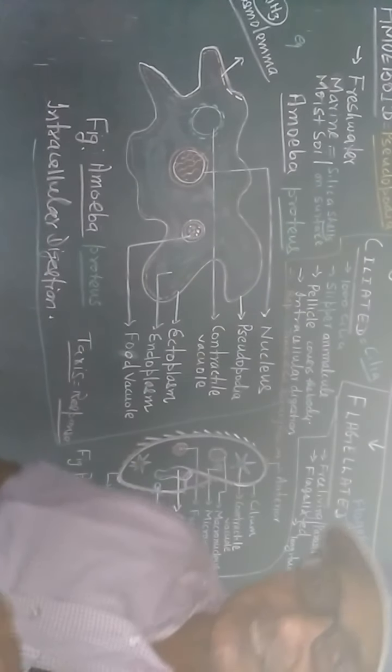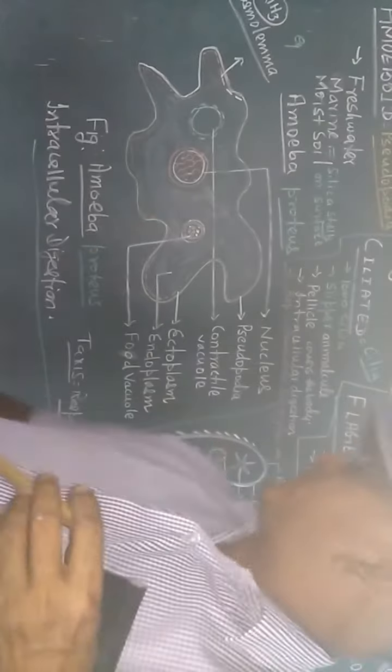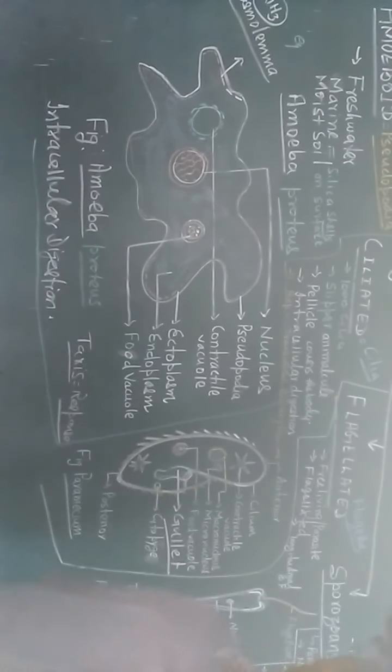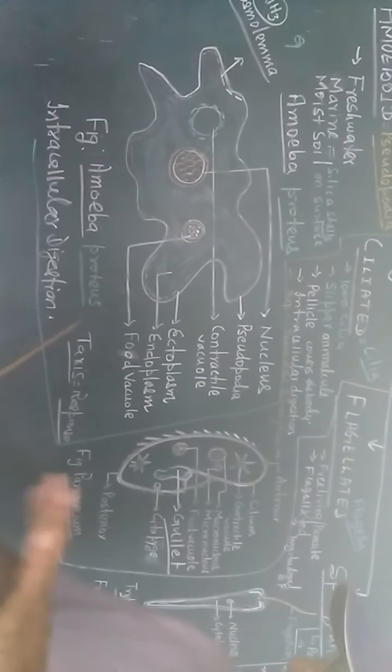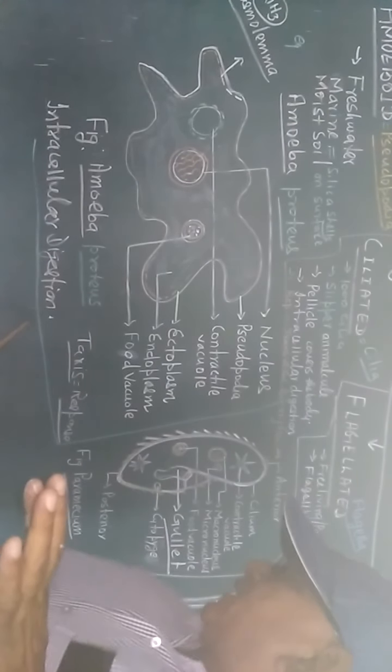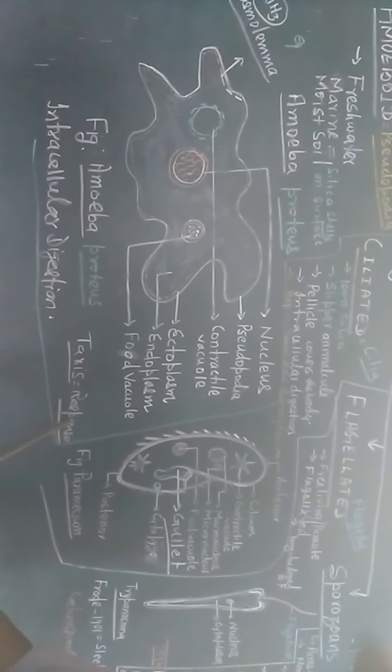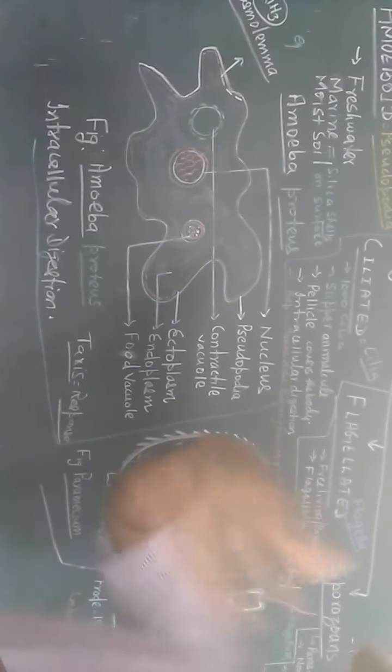The hydrolytic enzymes present in lysosome start digestion, and intracellular digestion occurs in the amoeba. It divides by binary fission. It also responds to the environment, called taxis: movement towards favorable conditions, and away from unfavorable ones.